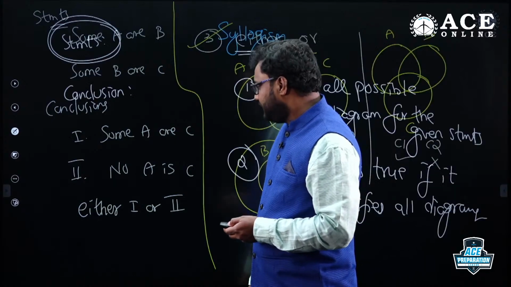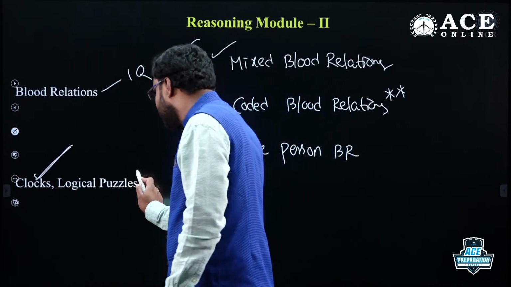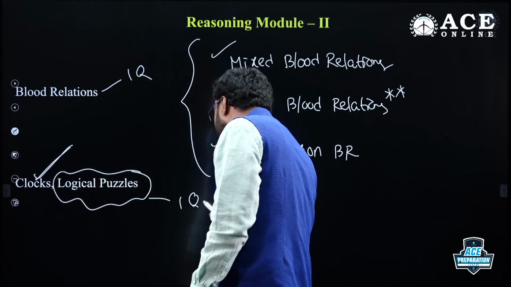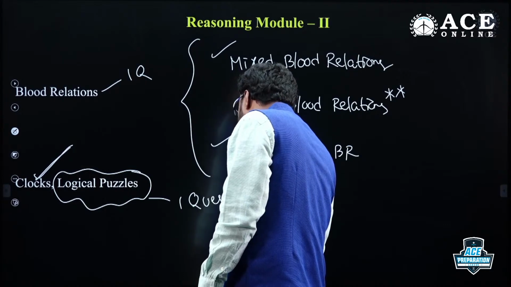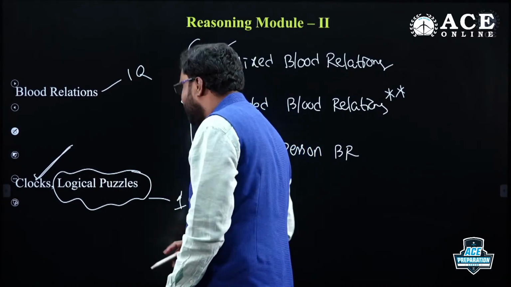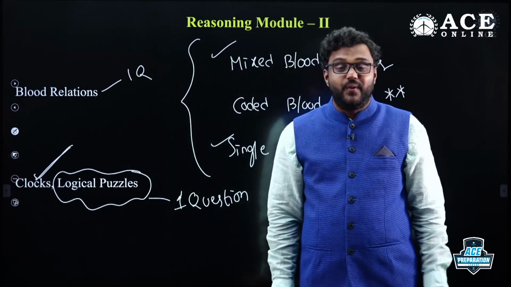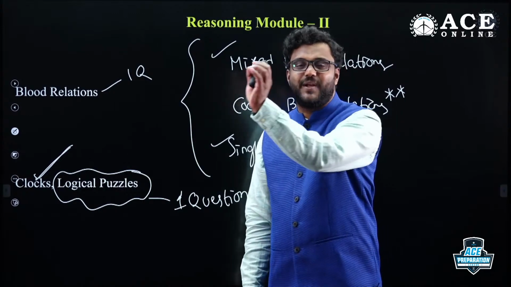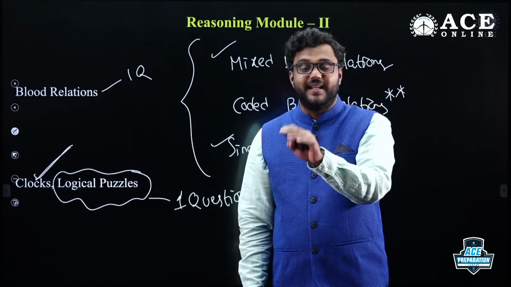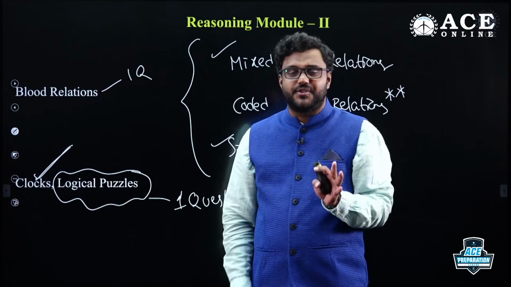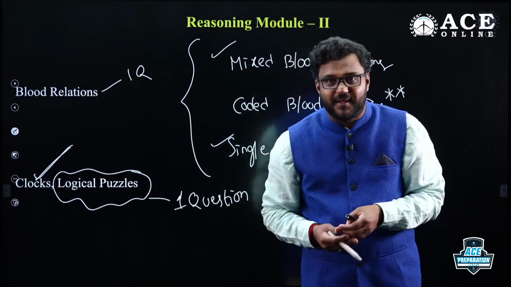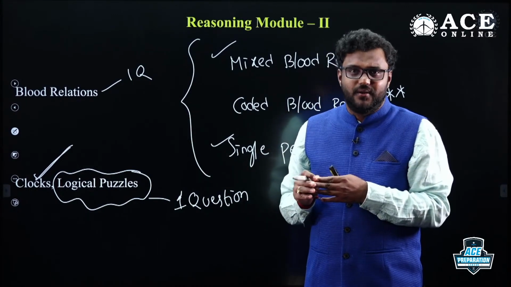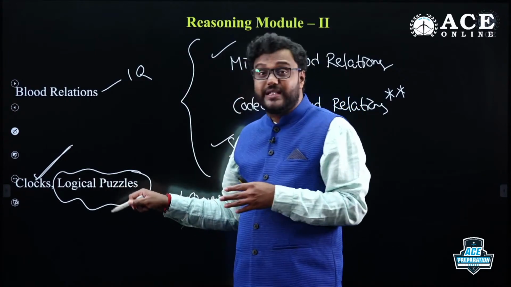And once you are done with that, logical puzzles, my dear friends. See, in GATE, one very general question they are asking. In every set, those questions do not belong to any topics I mentioned till now. Very general questions, especially related to functions. F of a comma b is a square plus b square. G of a comma b is a square minus b square. Like that they are giving questions. And you have to find f of 1 comma 3, g of 1 comma 3, that model. And some basic questions also. So they are very basic questions related to logical puzzles.